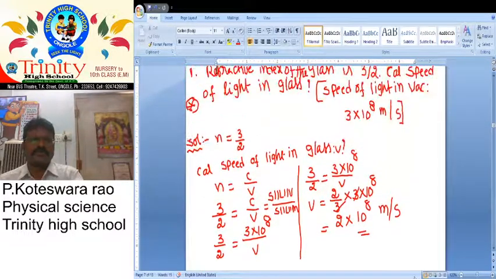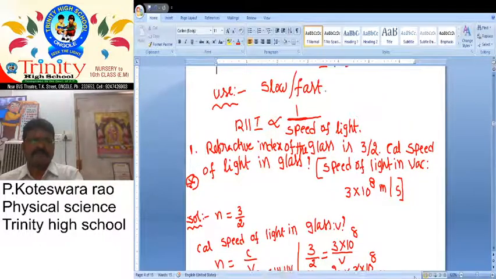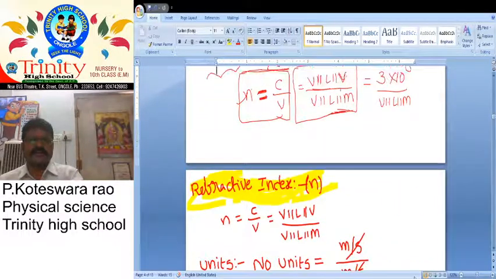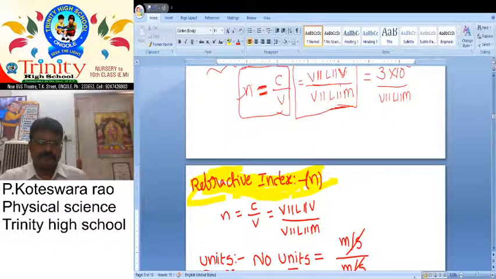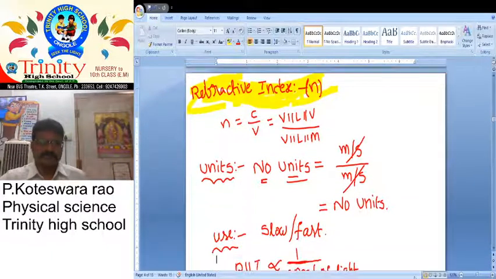What do you know about refractive index? Refractive index N is equal to C by V, that is, velocity of light in vacuum by velocity of light in medium.